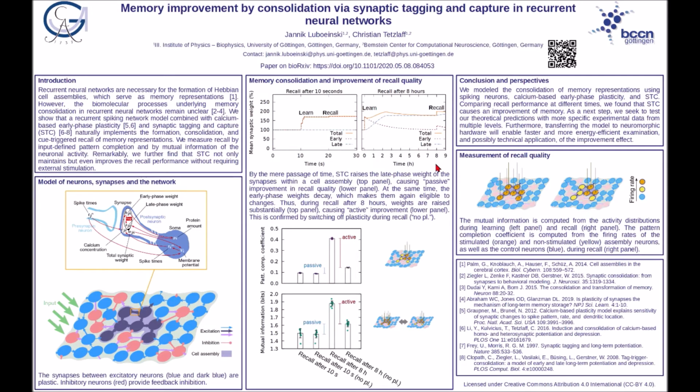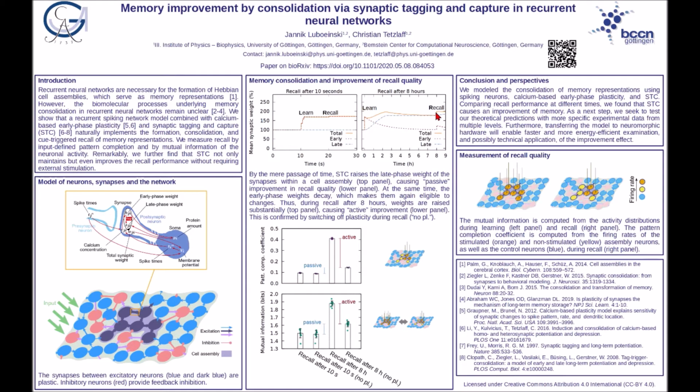In the center column of the poster, in the top panel, you see the mean synaptic weight within a cell assembly of 150 neurons. Our first finding from this is that STC raises the synaptic weight by the mere passage of time. At the same time, the early phase weights decay, which enables once again that they change. As a second result, we find that upon recall after 10 seconds, no substantial changes occur, but upon recall after 8 hours, weights are raised substantially.